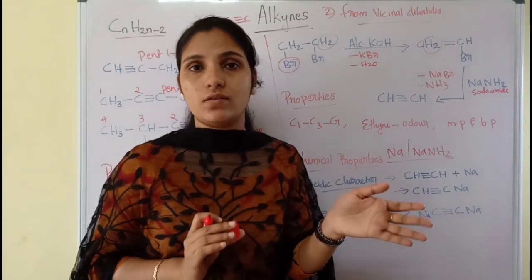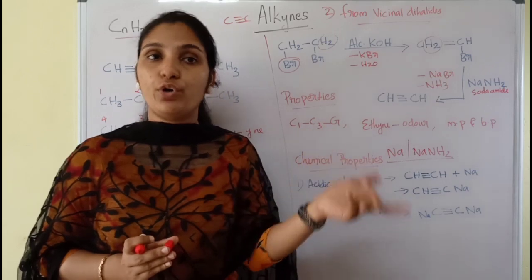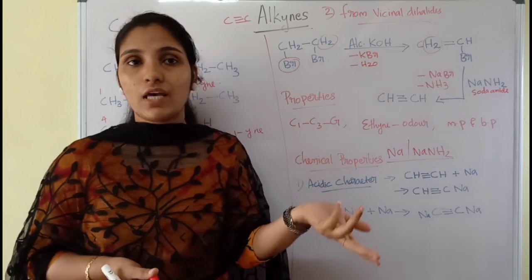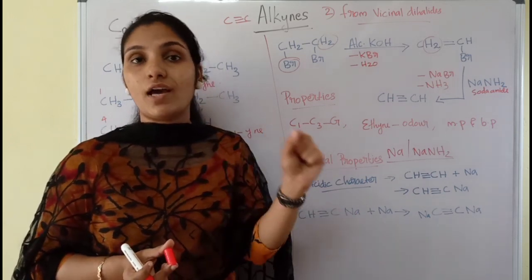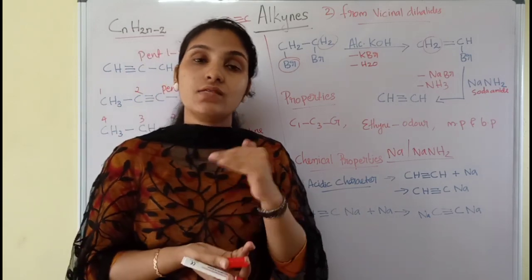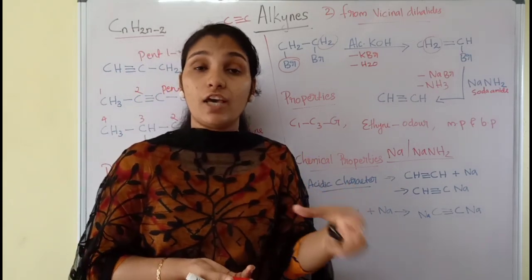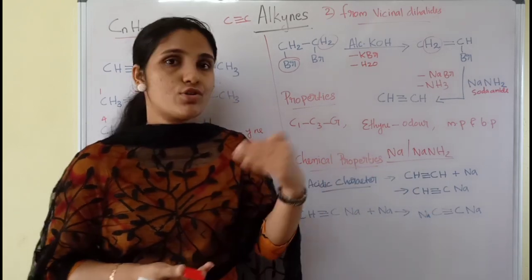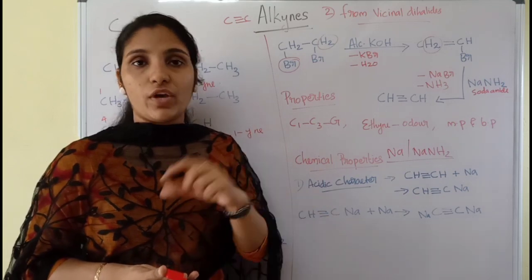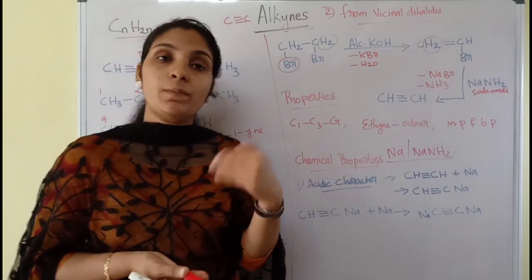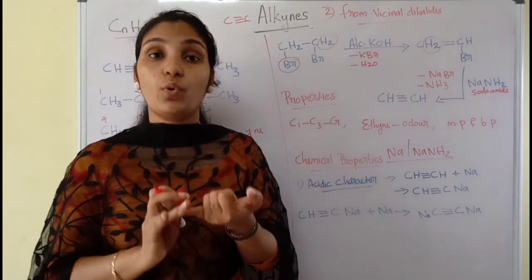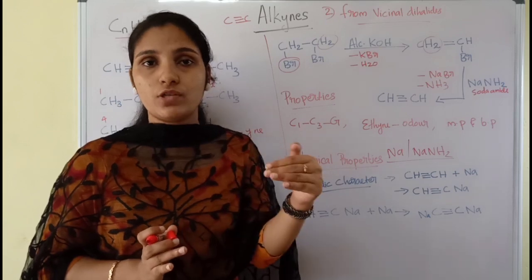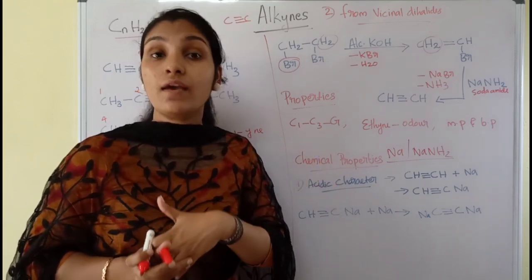So generally, what is an acid? We have learned an acid is a proton donor. What is a proton? Definitely the H+ ion. So an acid is a substance which donates H+ ions. If alkynes can donate or give H+ ions, then we can consider them as acids, not strong acids but weak acids. So this replacement of the hydrogen atom occurs when it is treated with sodium and soda amide, only in these two cases. That's why they are considered weakly acidic.